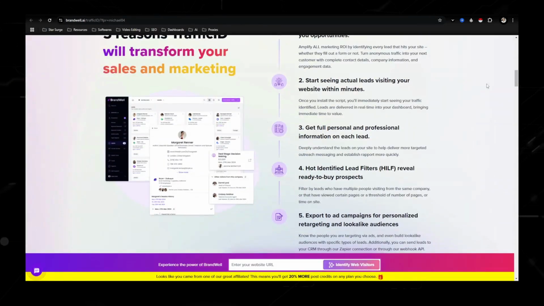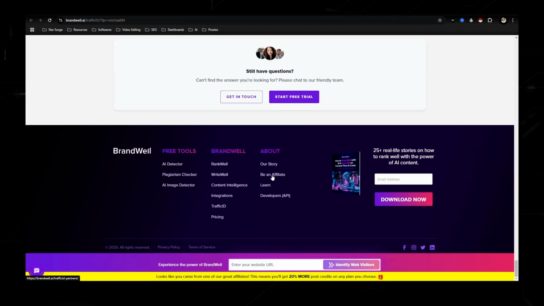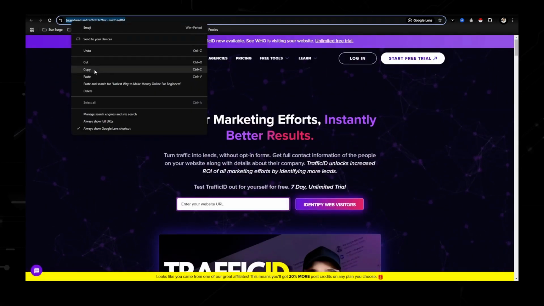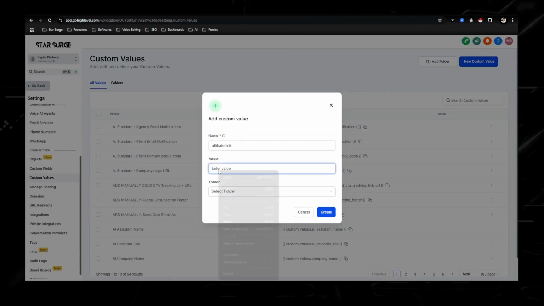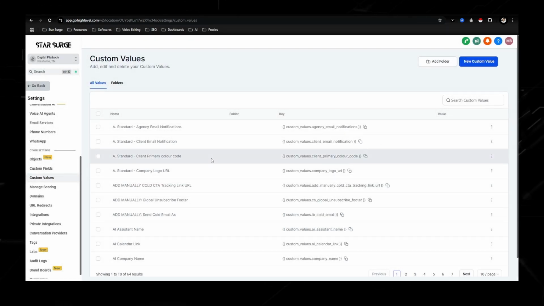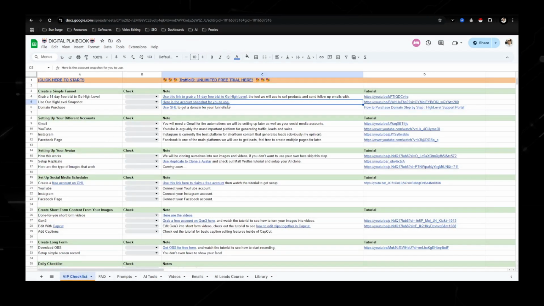Most of these tools go high level Traffic ID. If we scroll down to the bottom of all these softwares, tools, services, they should have a section that says be an affiliate. All you would do is click that, sign up for an affiliate. So you would copy that, go back over to here, you'd paste that value, boom. So every time someone clicks on that hyperlink in your email, this is the link that they're going to get directed. And whenever someone purchases, you'll get a subscription after their free trial. So we have the front end set up. We have our automation set up.